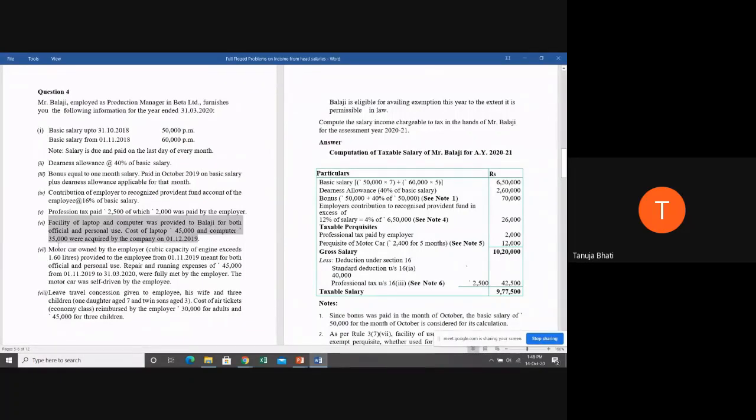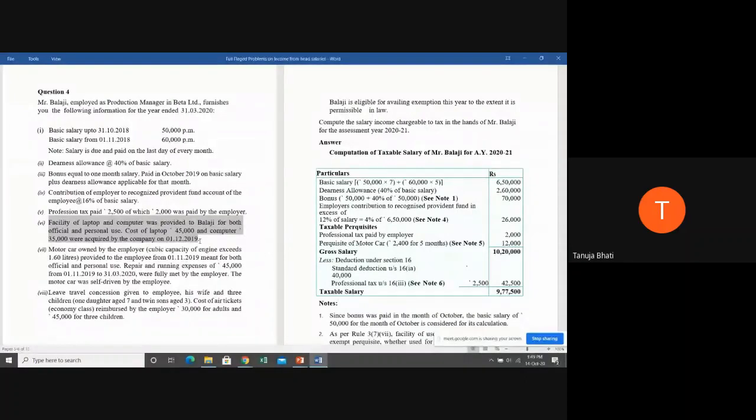Facility of laptop and computer was provided to Balaji for both office and personal use. Cost of laptop 45,000 and computer 35,000, which was acquired by the company on 1/12/2019. First, tell me under which head it is going to come. And second, you'll tell me whether it is 100% exempt, 100% taxable, or partially exempt. See, in case of laptops and computers, we have seen that it is a use of movable asset, correct? Now, laptop and computers, what is the taxability? Yes? Ma'am, it comes in the rent-free accommodation and 100% exempt, ma'am.